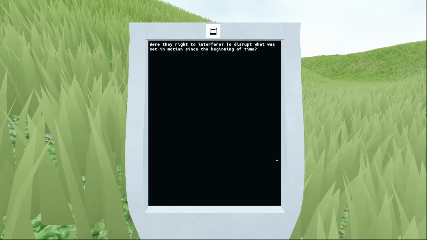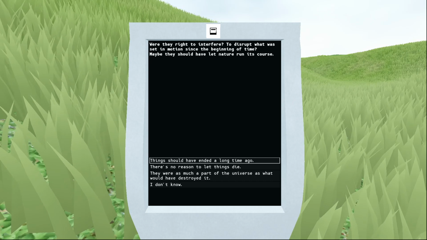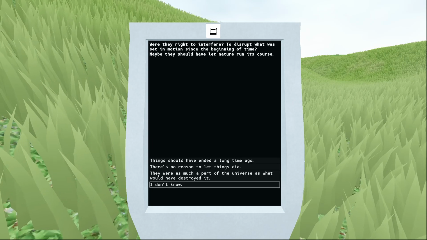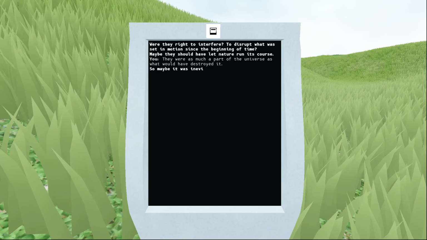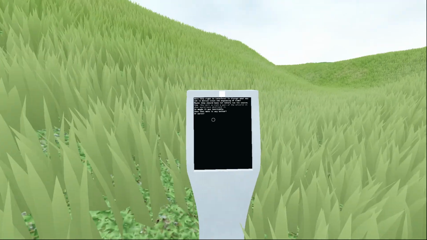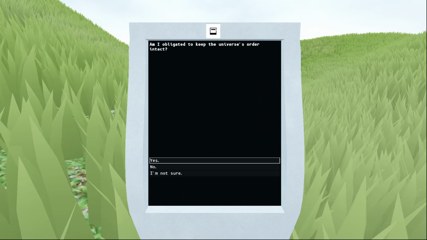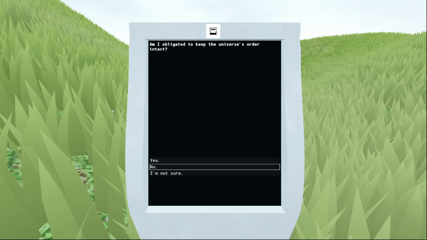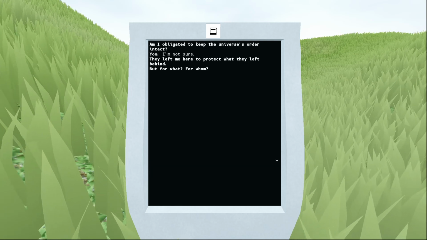Were they right to interfere? To disrupt what was set in motion since the beginning of time? Maybe they should have let nature run its course. They were as much a part of the universe as what would have destroyed it. So maybe it was inevitable. Does that make it any better or worse? Am I obligated to keep the universe's order intact? I'm not sure. They left me here to protect what they left behind. But for what? For whom?